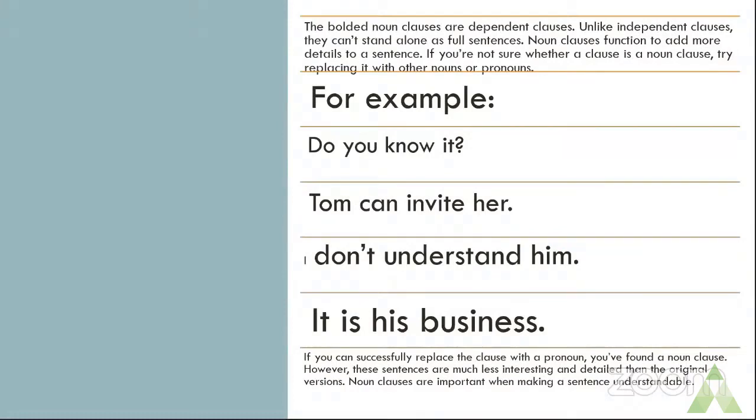So please note this very carefully. If you can successfully replace the clause with a pronoun, you have found your noun clause. How will you identify a noun clause? If you can replace that part of the sentence with a pronoun, then you can be sure that that is a noun clause. All right?